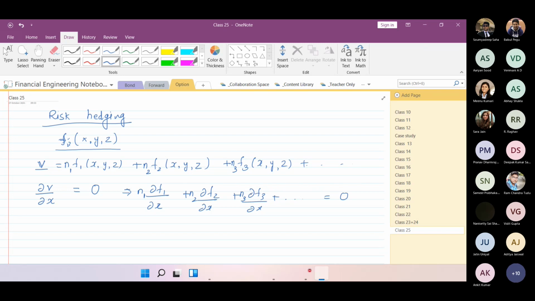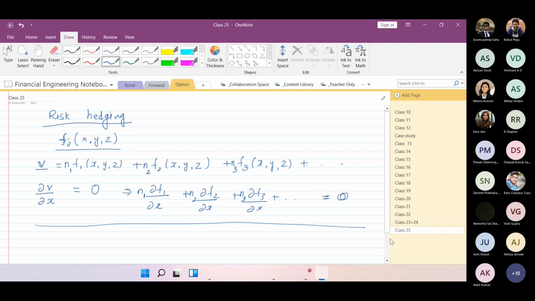So I can play around with N1, N2, and N3 and make my equation such that even with a small change in X, my portfolio value is not changing. Is this part okay? This is what we mean by risk hedging from a mathematics point of view.